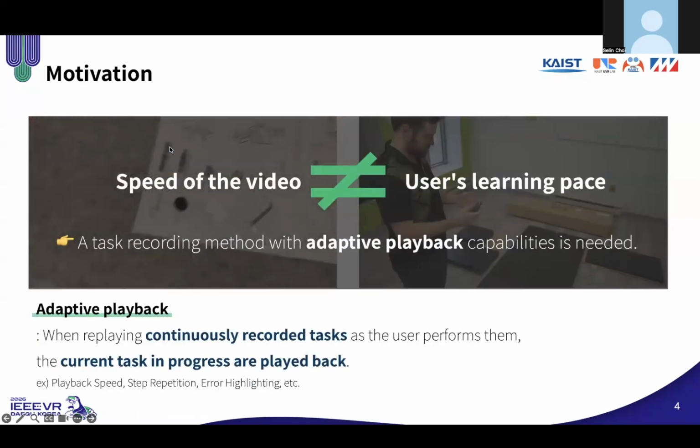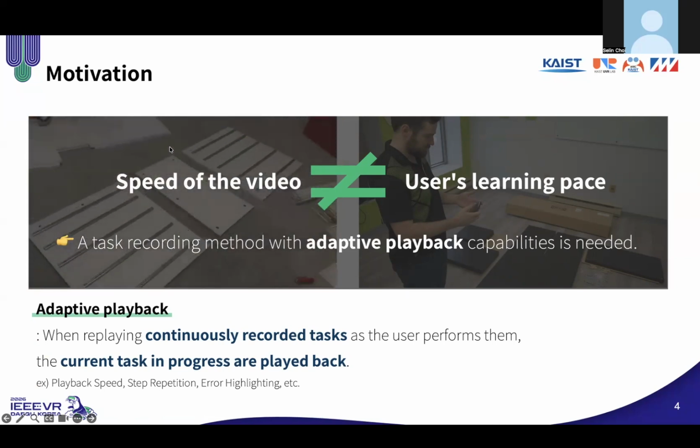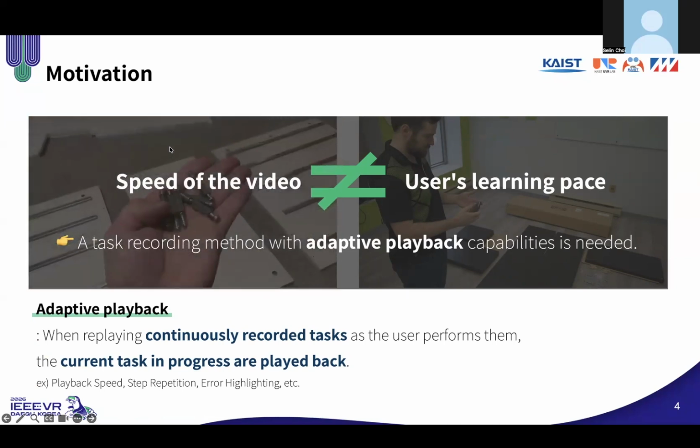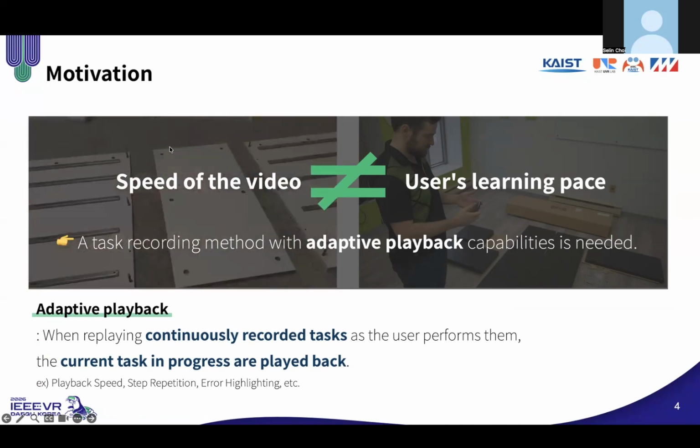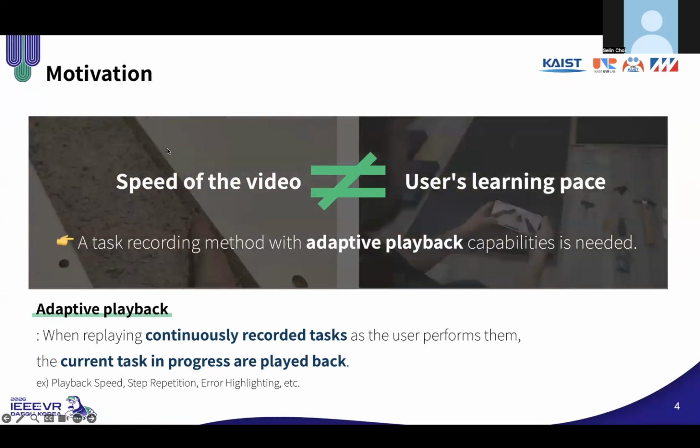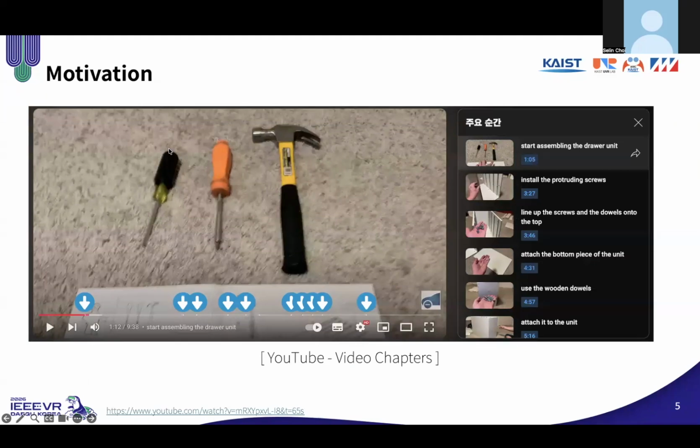However, the playback speed of a recorded video often doesn't match the learner's pace. So in an AR/VR setting, playback should adapt to the user's current progress and proficiency. To do that, the recording must be segmented into meaningful steps, similar to YouTube chapters, so users can repeat specific segments or adjust playback speed.